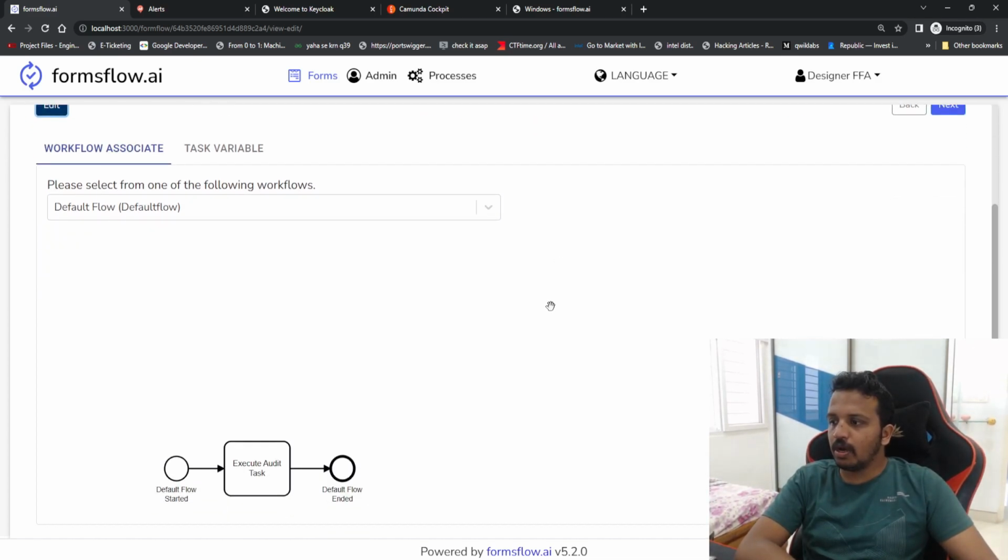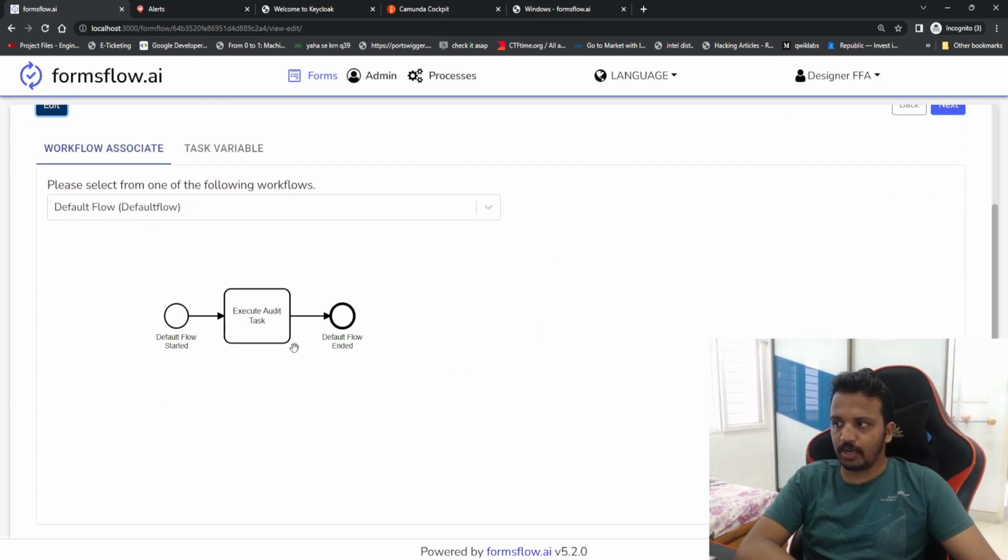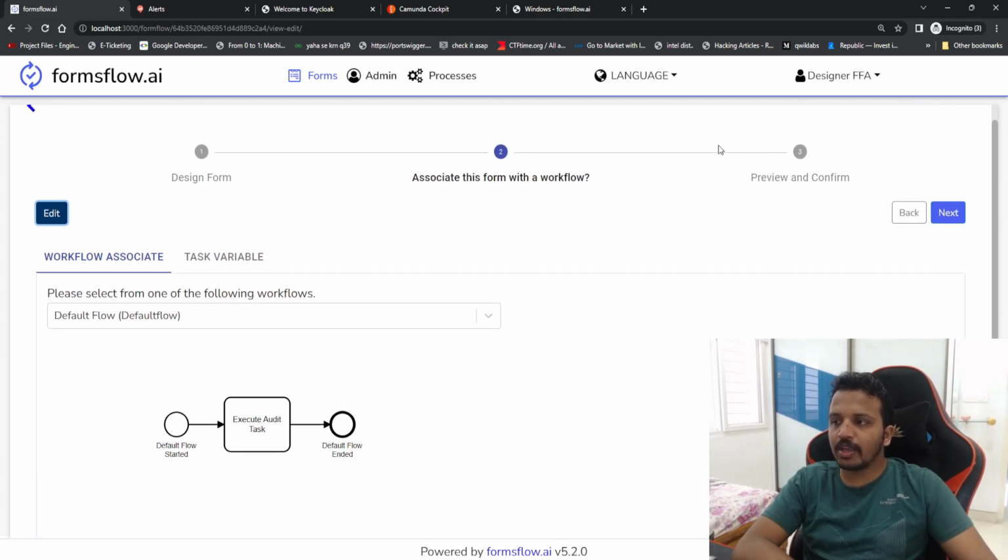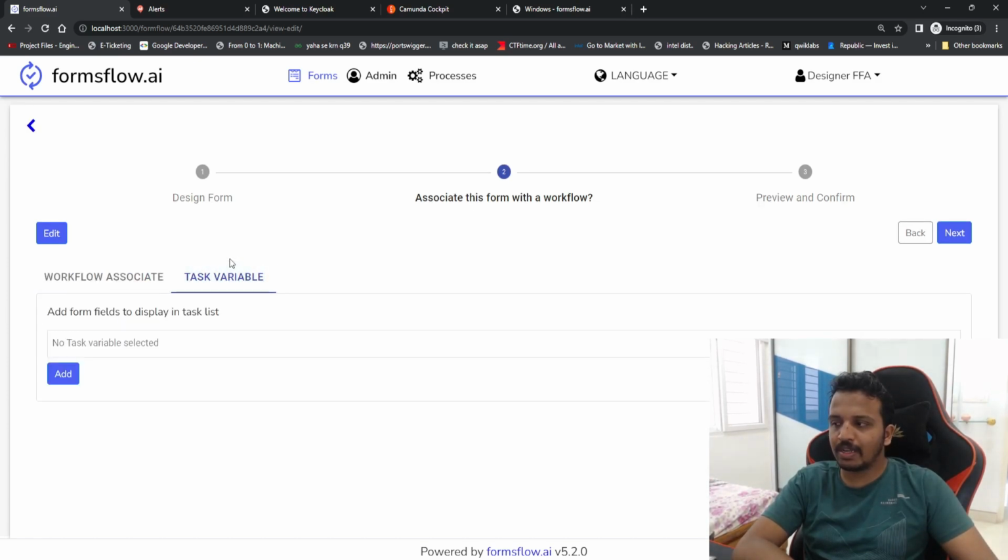So what is happening in the workflow? As soon as someone submits the form, the workflow is going to start. This is the start task, and this is an automated task, and this is the end task. We'll see this in Camunda in a minute, but overall I am associating it with the default flow, and maybe we can use it for logging or cleaning purposes. Next, as of now I don't want to create any variable. If you want, you can select add and create, then click on next.